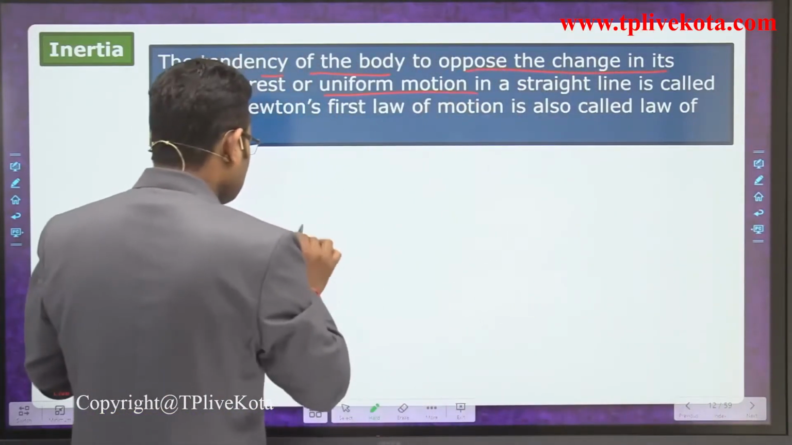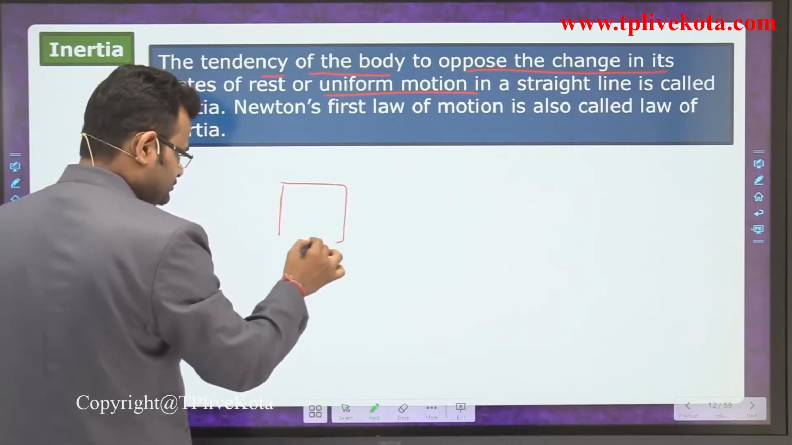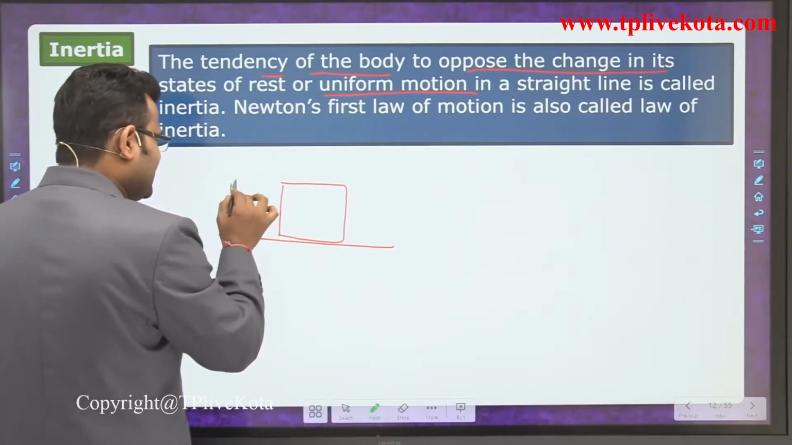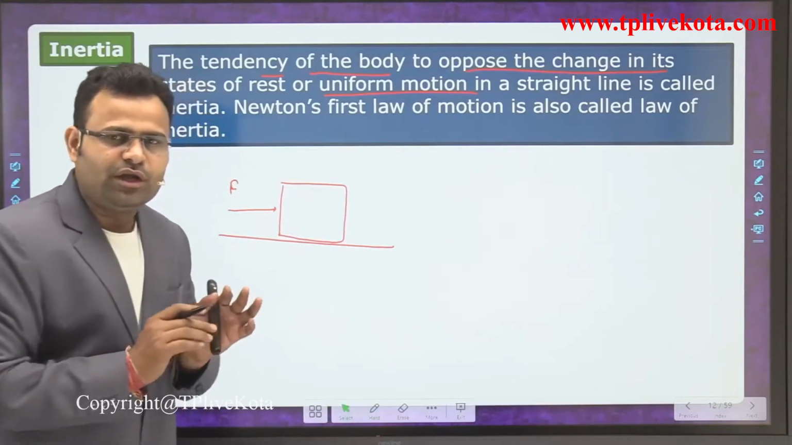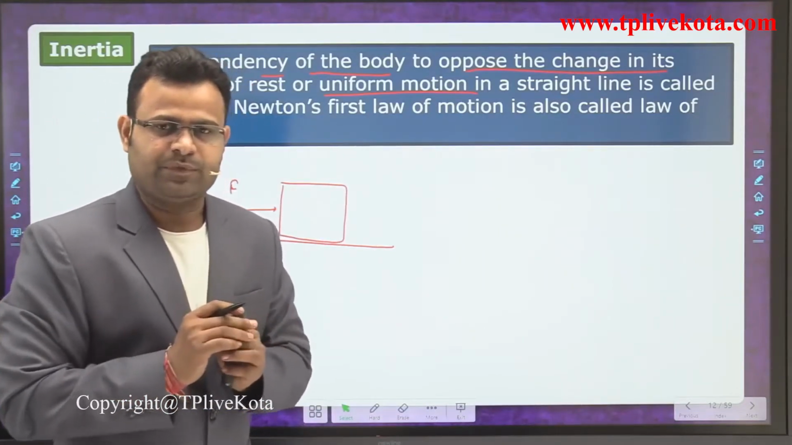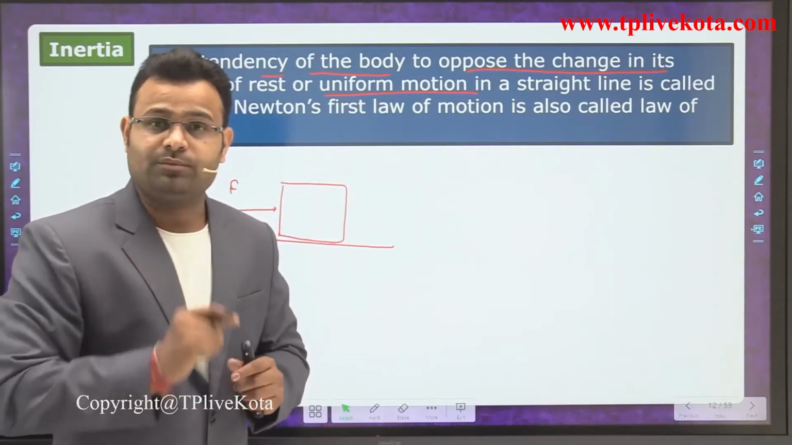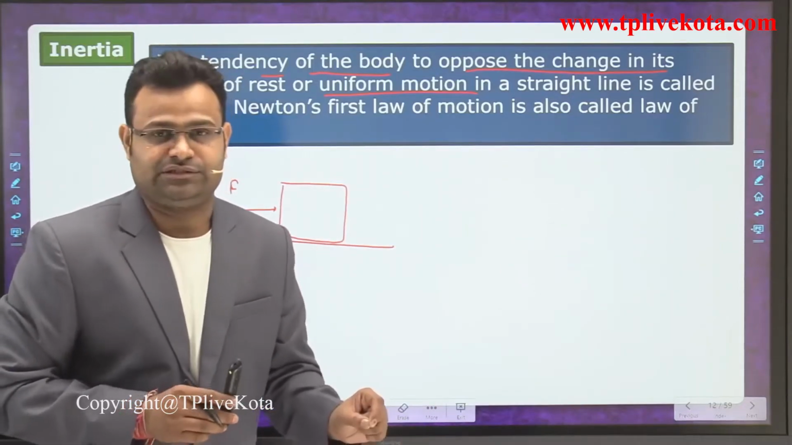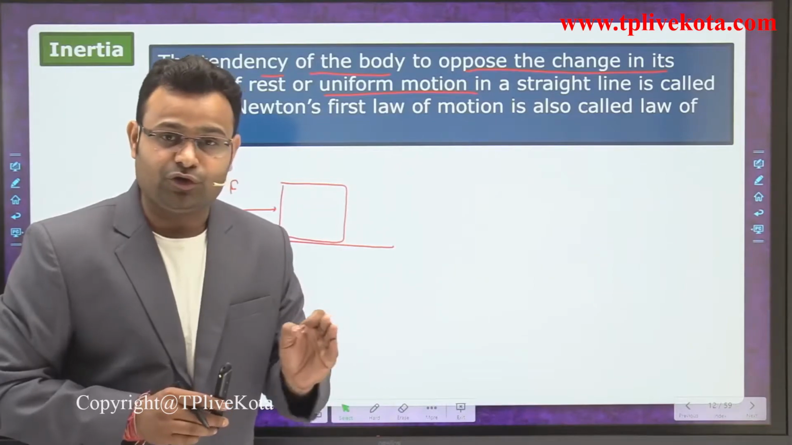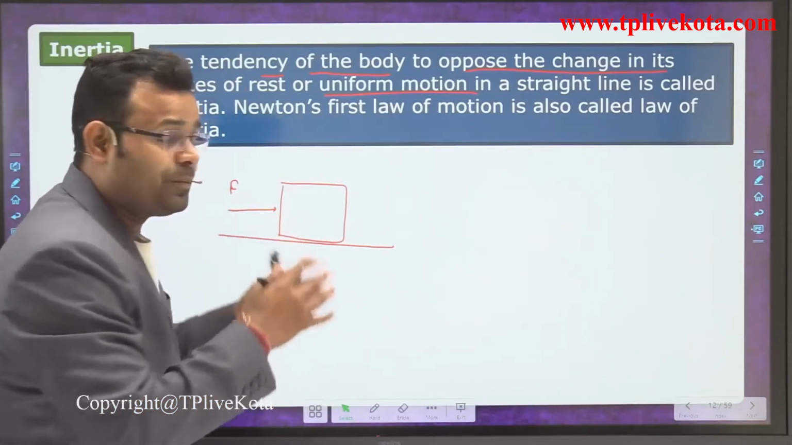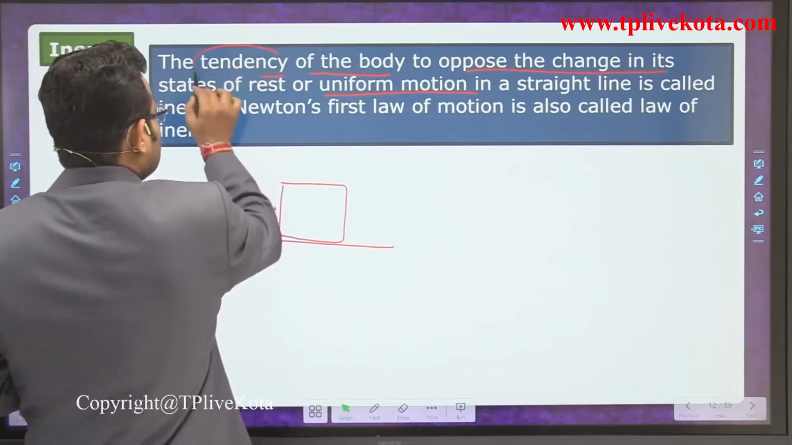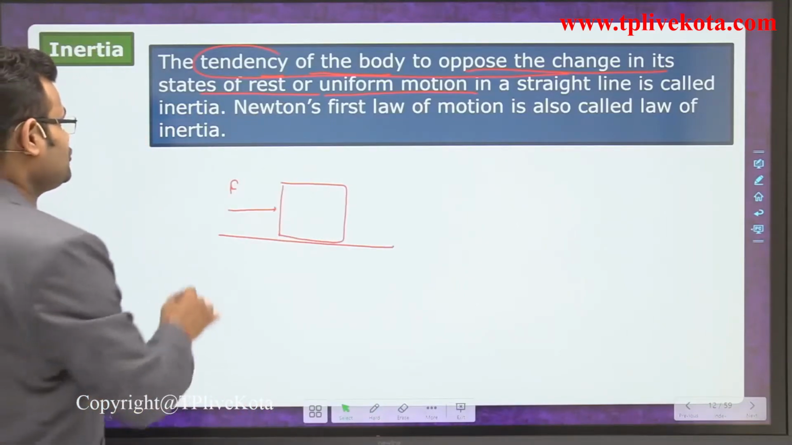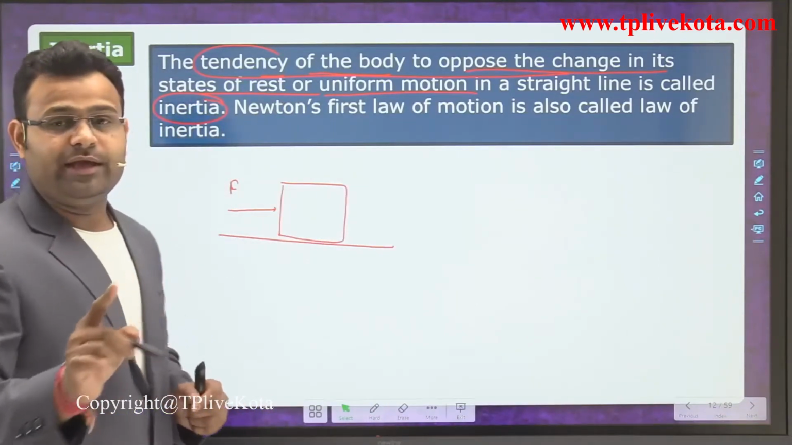Let's take a block. When we apply just a small amount of force on that body, it is not moving. Why is it not moving? Because it doesn't want to change its state of rest. That is the property of a body, the tendency of a body to oppose the change in state of rest or uniform motion in a straight line, and it is called inertia. Every body has this type of inertia.